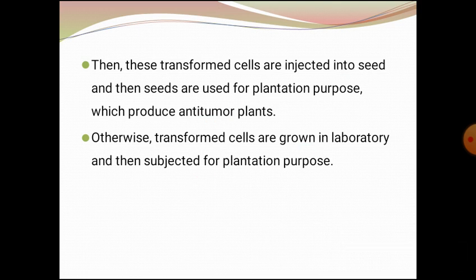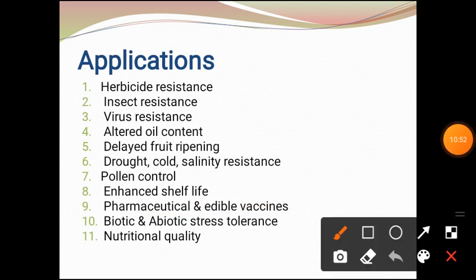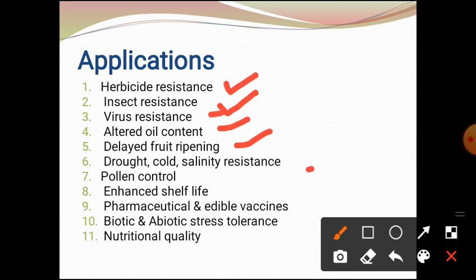Now what are the applications of this transgenic plant? The first are herbicide resistance, insect resistance, virus resistance, altered oil content, delayed fruit ripening, drought, cold and salinity resistance, pollen control, enhanced shelf life, and pharmaceuticals and edible vaccines produced through transgenic plants.